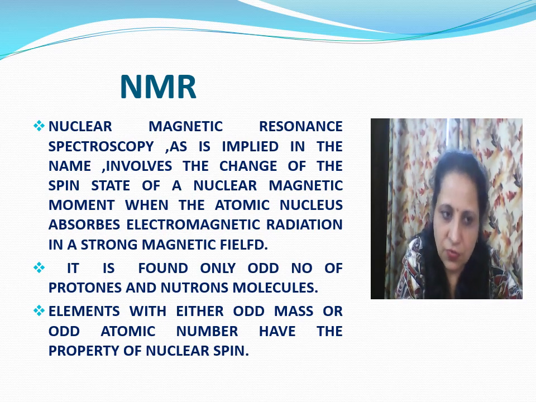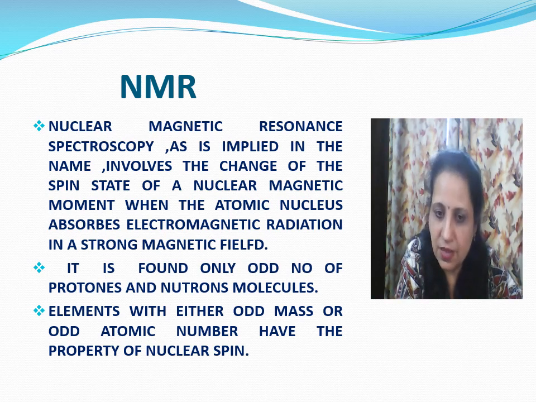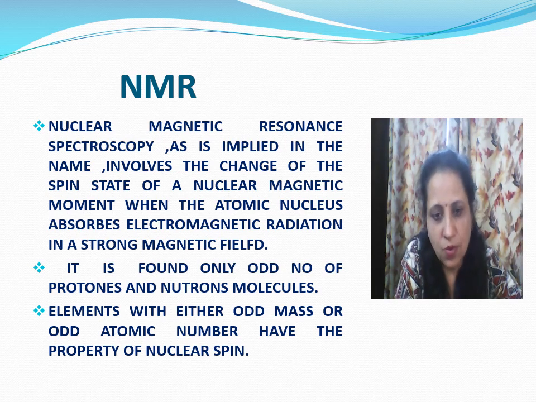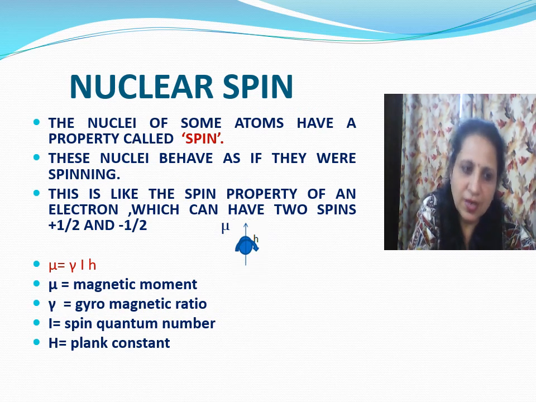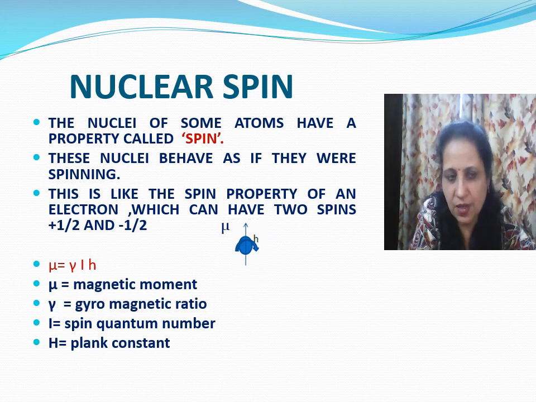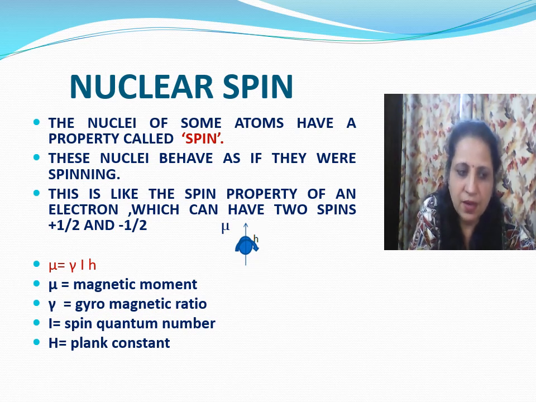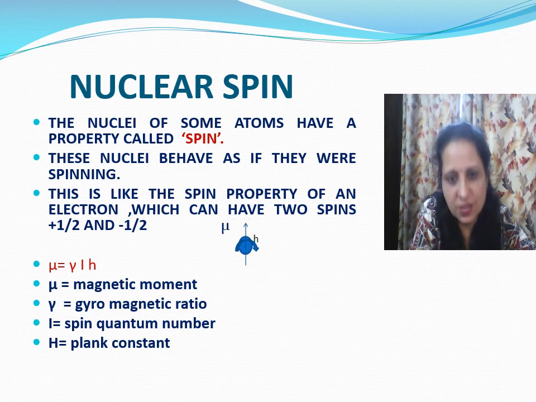It will be found in those atoms or molecules which have an odd number of protons and odd number of neutrons. Elements with either odd mass or odd atomic number have the property of a nuclear spin. As I told you earlier, nuclear spin is a very important part of NMR, and so you need to know about it. The nuclei of some atoms have a property called spin. These nuclei behave as if they were spinning.